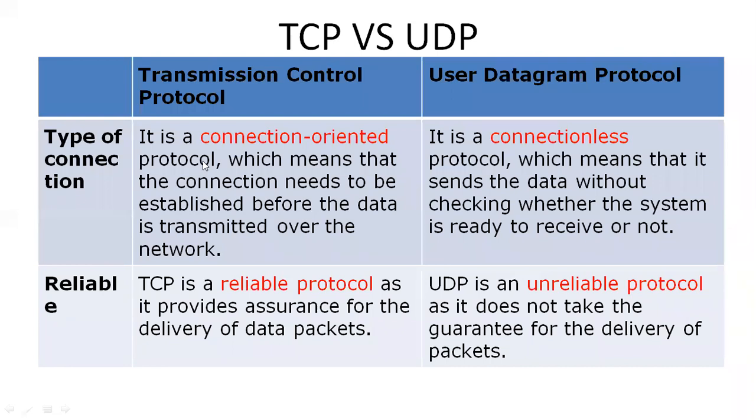What is a connection oriented protocol? It means that the connection needs to be established before the data is transmitted over the network. Before communication, you establish the connection between the server and the client. That's why it is called connection oriented communication.